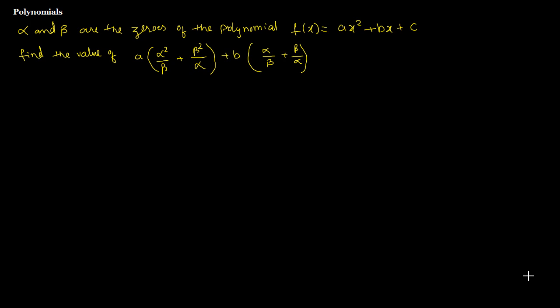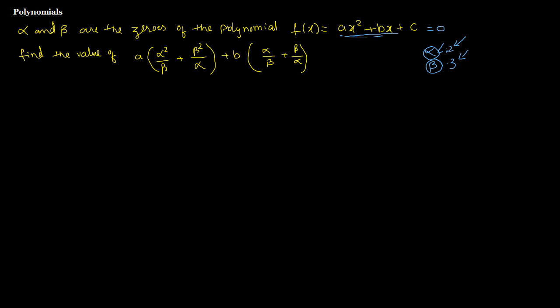In this question, let's look at the zeros of polynomials. There is a polynomial given, and they've also said that alpha and beta are two zeros. So what are zeros? If there is a value for any of these two, if this is 2 or this is 3, if I substitute this 2 or 3 one at a time in this polynomial, this is actually going to be 0. That's why they are called zeros of polynomials.